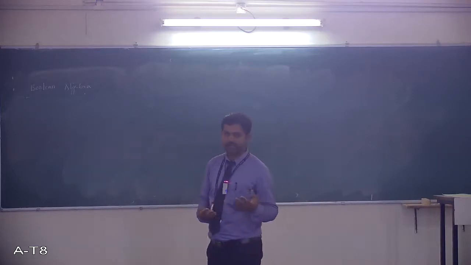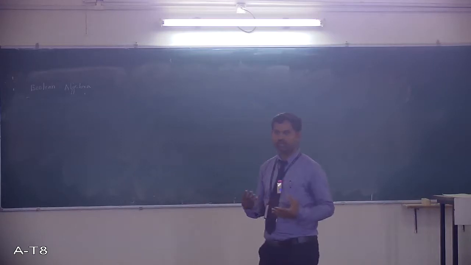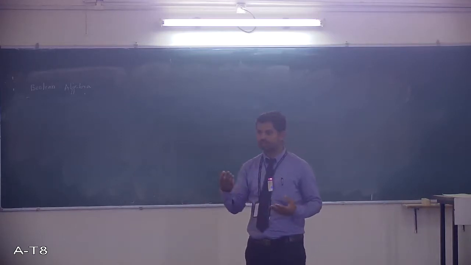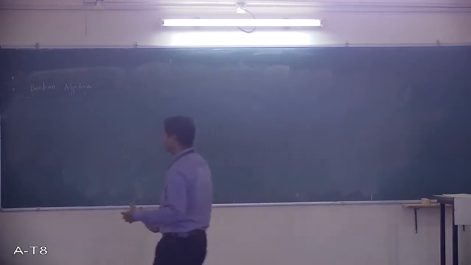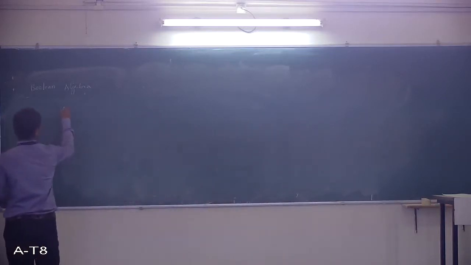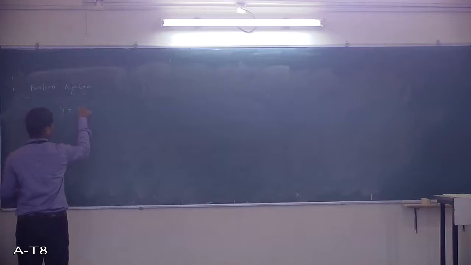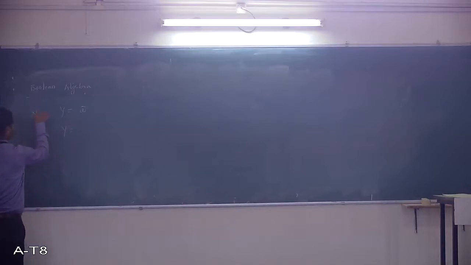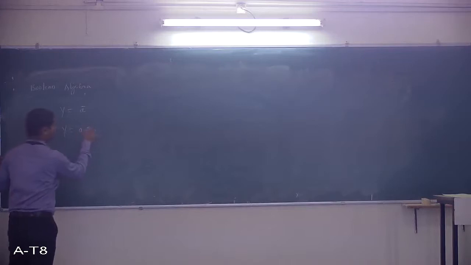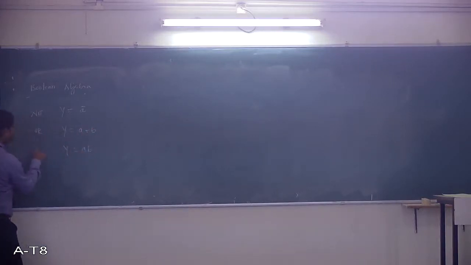You have already studied the gates, so we will not go into detail. You know the truth table of those gates also, so I can directly write the expression. What is the expression for NOT? It is A bar. For the OR gate, it is A plus B. For the AND gate, it is AB.